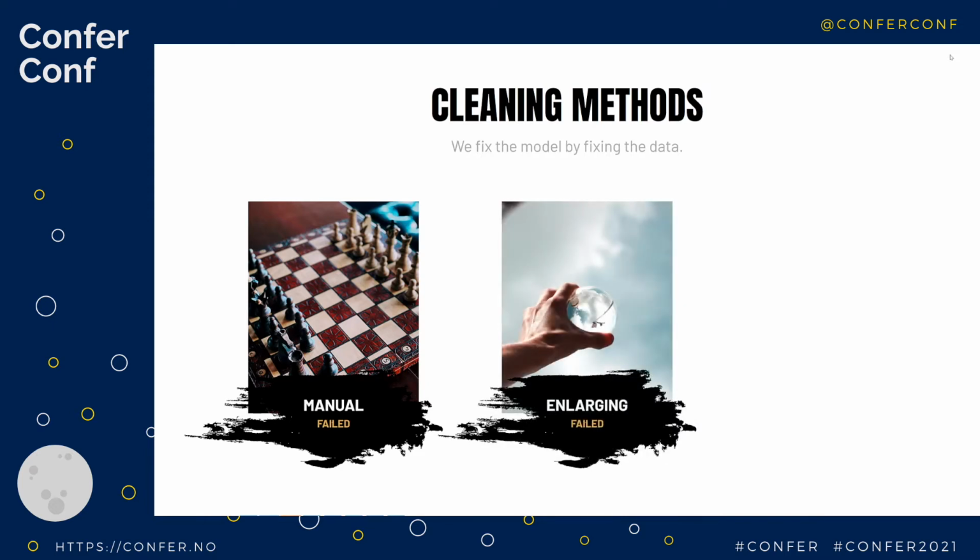I was like, okay, let me try enlarging the photos. Maybe 28 by 28 is not enough detail for this. It's fine for numbers, but maybe I should get bigger images. No, that didn't work either.